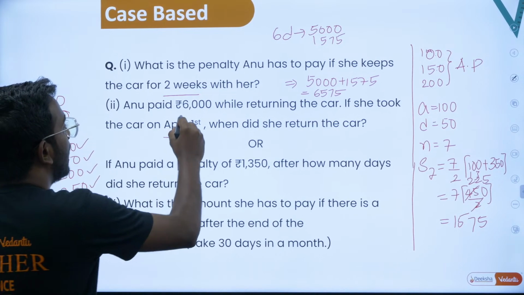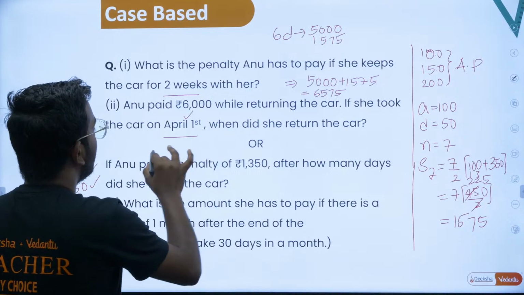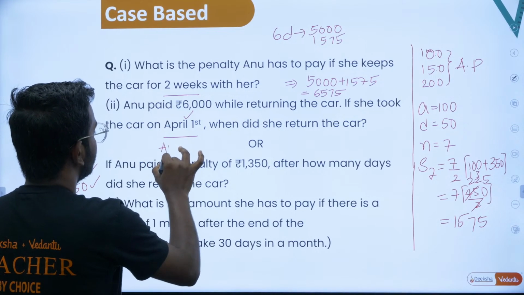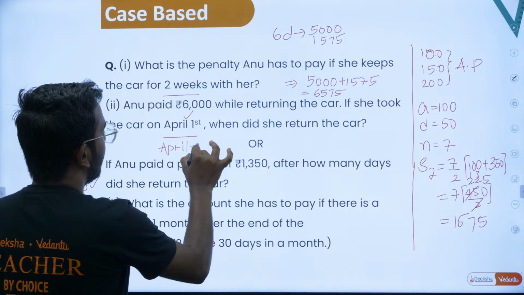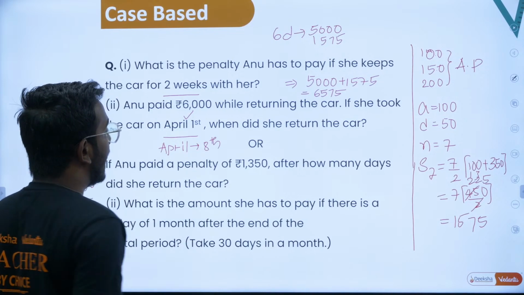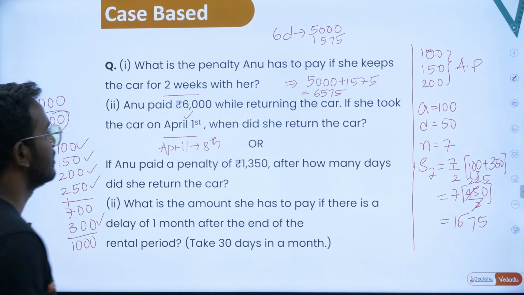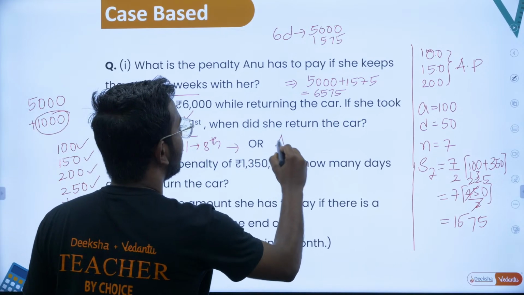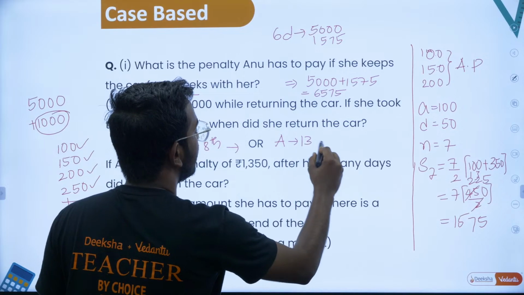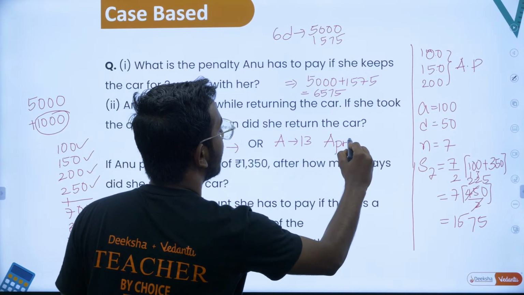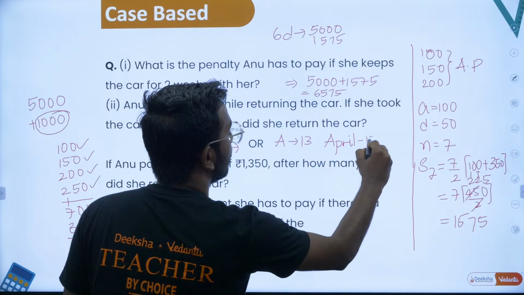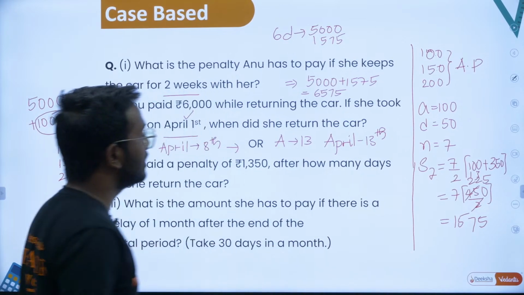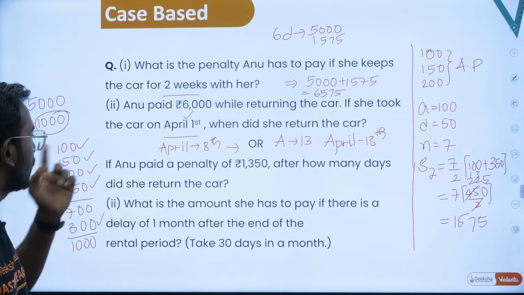So if she had taken the car on April 1st, then 1 week from this is April 8th. Okay, sir. April 8th is after 1 week, and after that she had taken extra 5 days. So April 8, 9, 10, 11, 12, 13. So she has returned the car on April 13, sir. So April 13 is the date when she returned the car, right? So, last two questions.